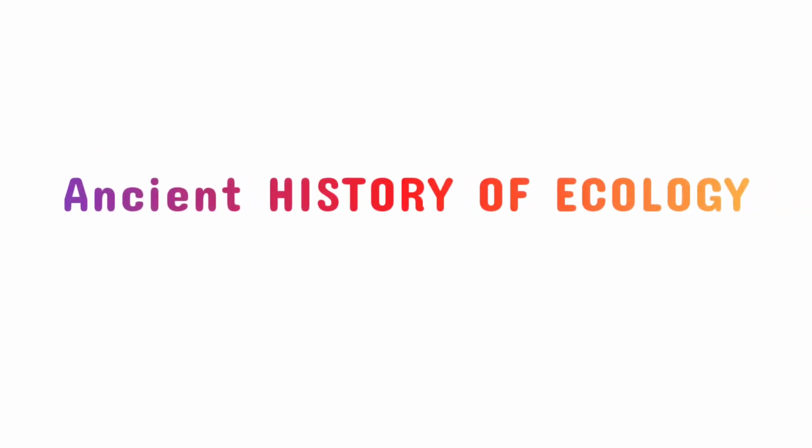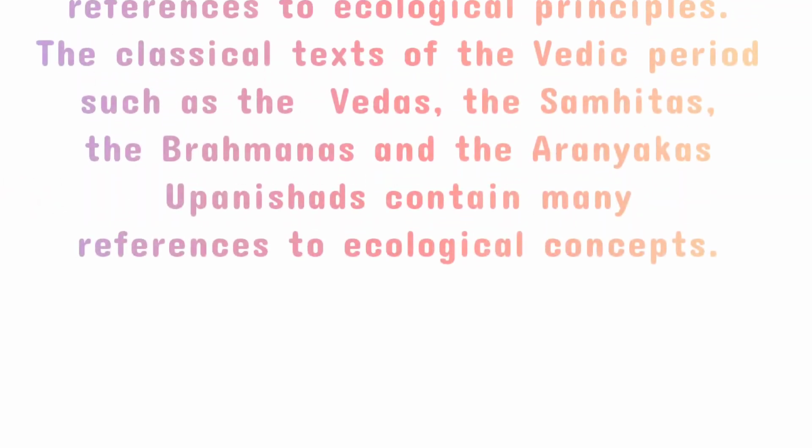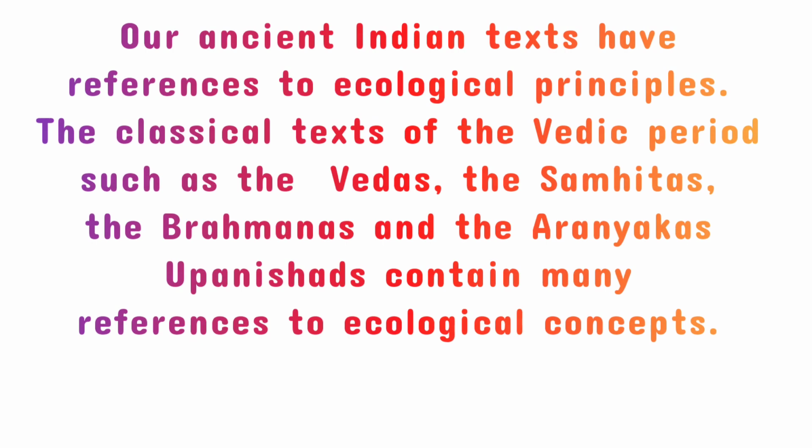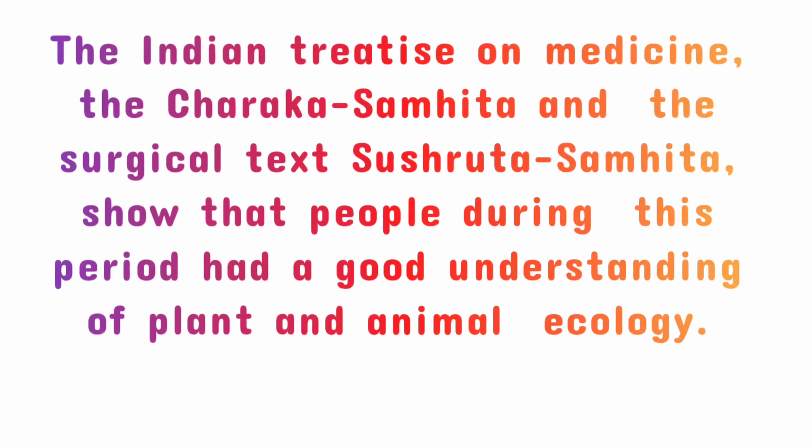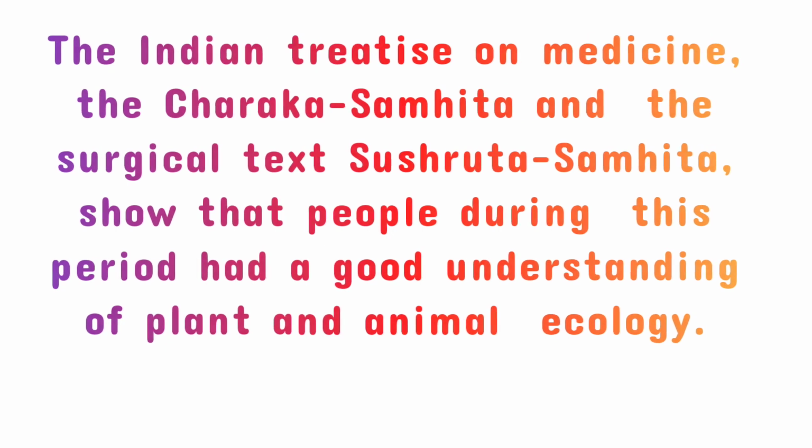Now let's have a look at the ancient history of ecology. Our ancient Indian texts have reference to ecological principles. The classical texts of Vedic period, such as Vedic Samhitas, Brahmanas, Aranyakas and Upanishads contain many references to ecological concepts. The Indian treatise on medicine, the Charak Samhita, and the surgical text written in Sushruta Samhita show that people during this period had a good understanding of plant ecology.